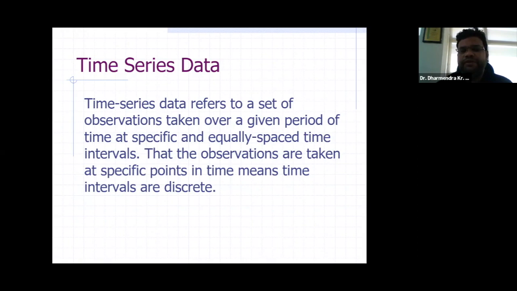If any data is arranged according to different time points, that is called time series data. The important property is that these specific time points are equally spaced. It means 2010, 2011, or 2010 to 2012, whether the gap is 2 years or 1 year, the gap will be equal in time series data. So this is time series data.